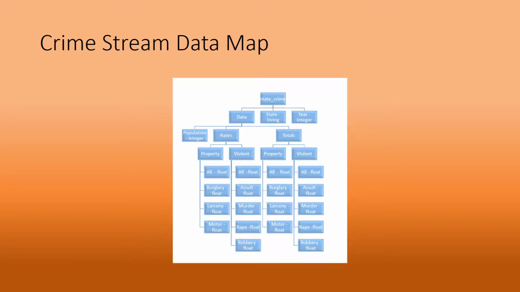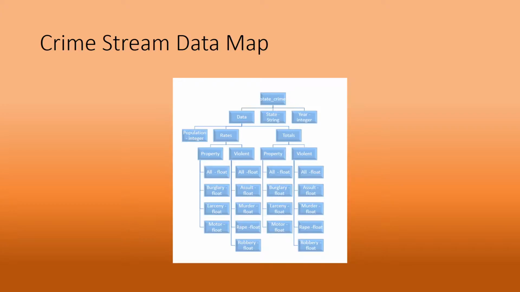Here we have the crime stream data map that shows the different properties associated with the module state crime. Under state crime, we have data, state, and year. State is a string, year is an integer. Under data, we have population, rates, and totals. Population is an integer, rates and totals are then